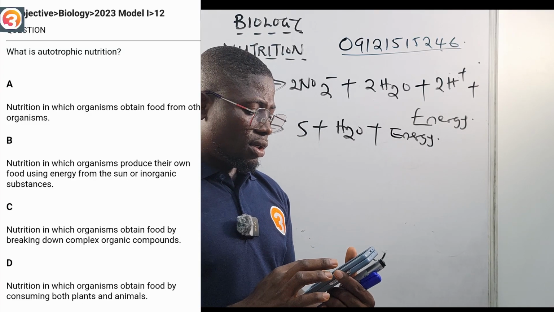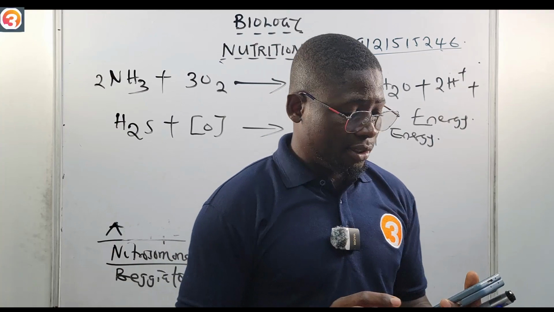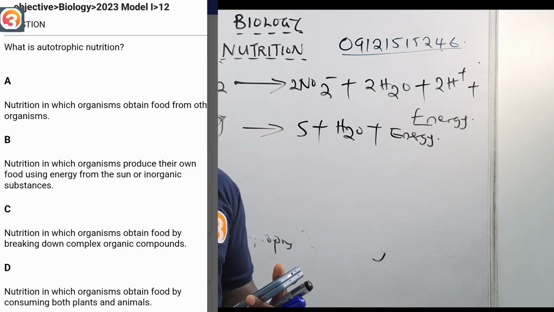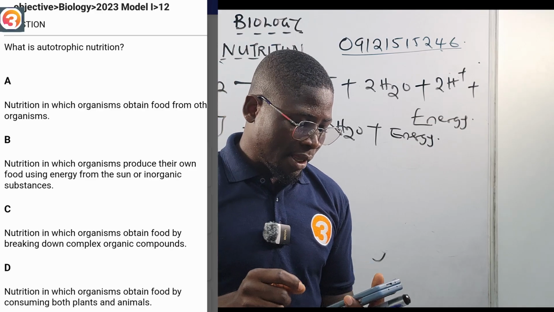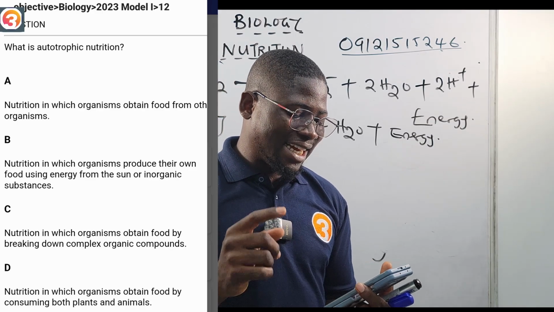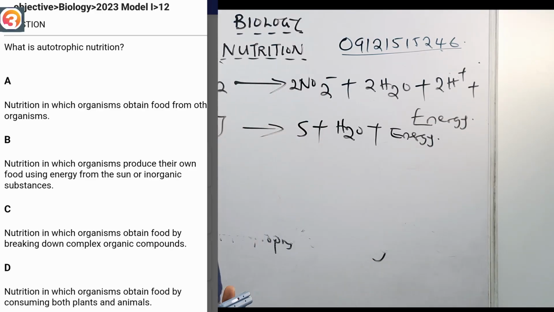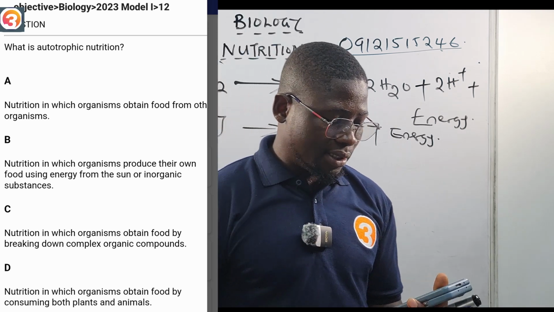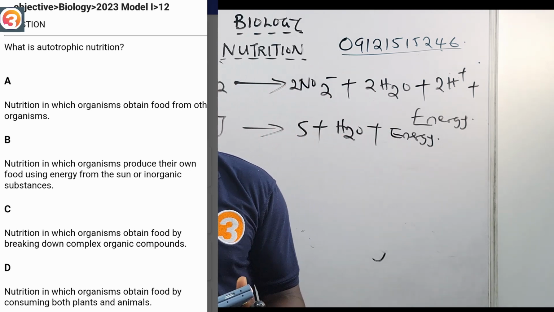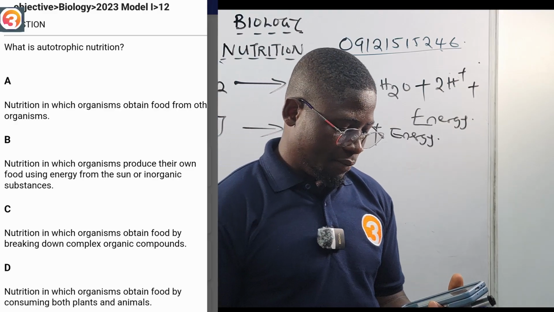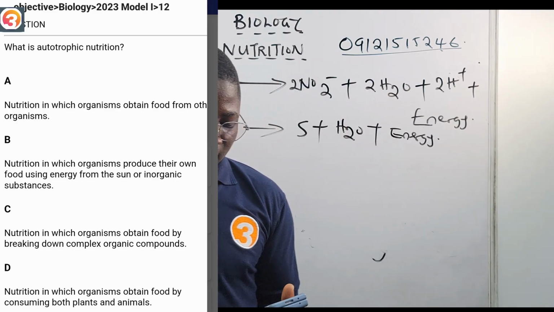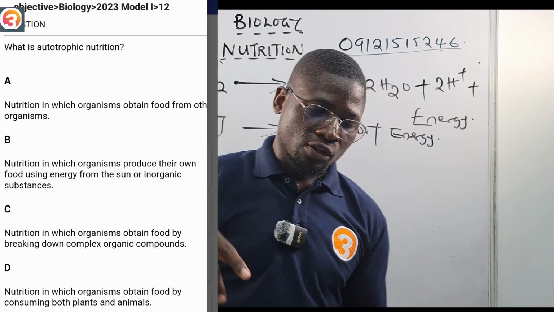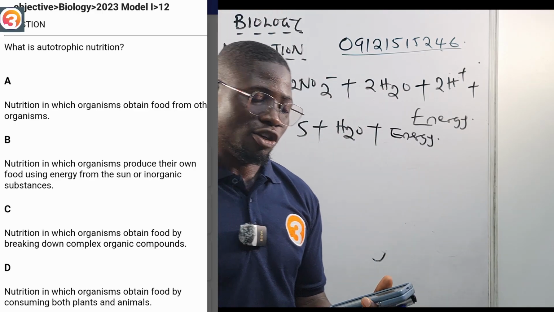Okay, so this is a 2020 question number 6. It said autotrophic nutrition may be defined in terms of food obtained: A, from other organisms in exchange for some products. Very, very wrong. B, by the breakdown of complex substances. Very wrong. C, by an organism utilizing its own store of energy. Very, very wrong. D, by synthesizing simple substances using energy from external sources. This energy from an external source is the sun. The correct answer there is option D.